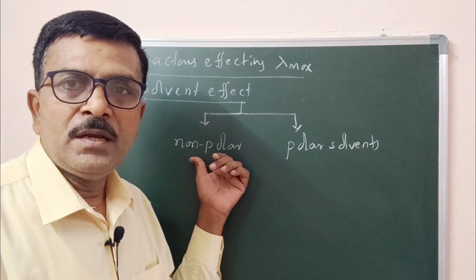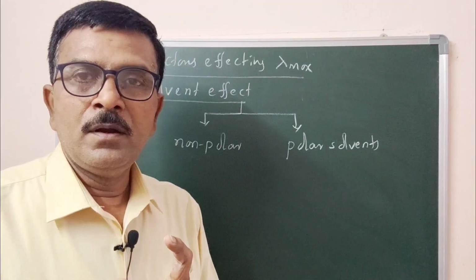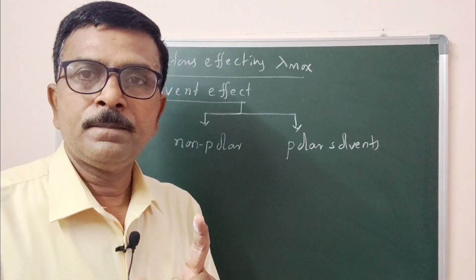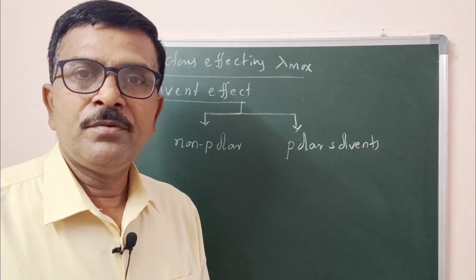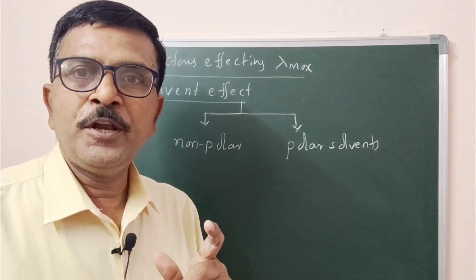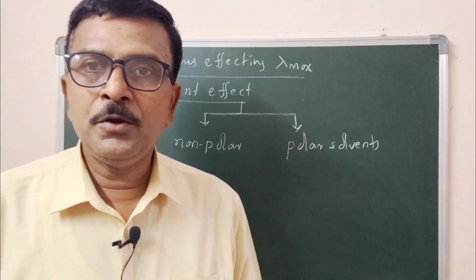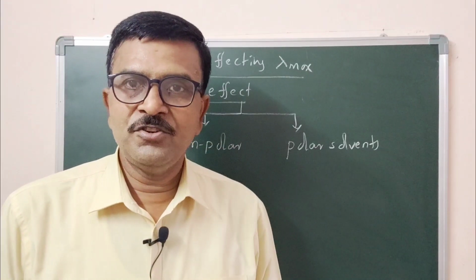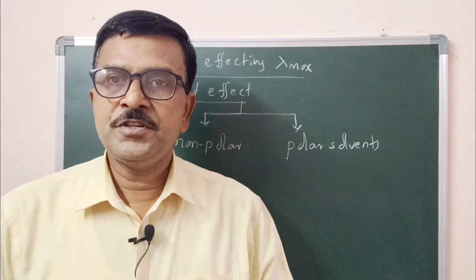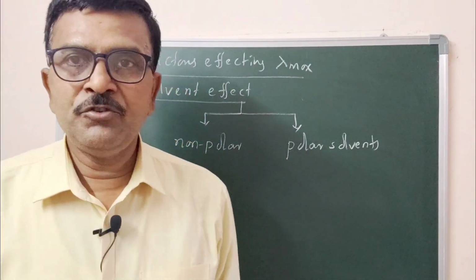Now coming to the non-polar solvents. The non-polar solvent does not affect the lambda maxima corresponding to pi to pi star transition or n to pi star transition. We have four types of electronic transition. Two transitions are ruled out due to lack of energy availability in the instrument.